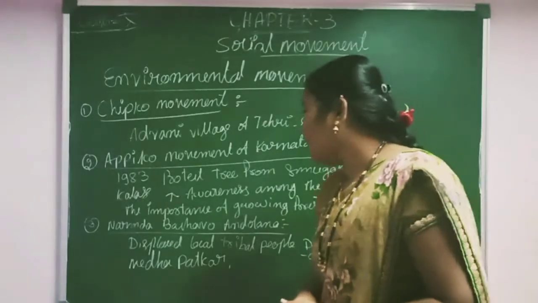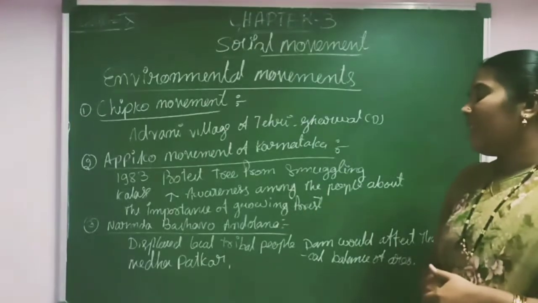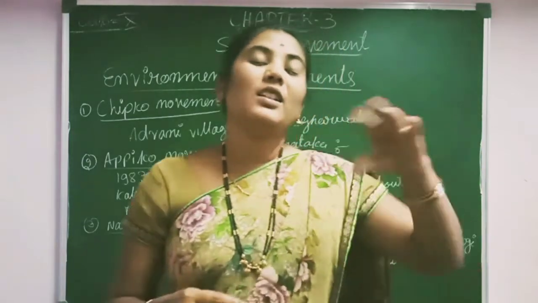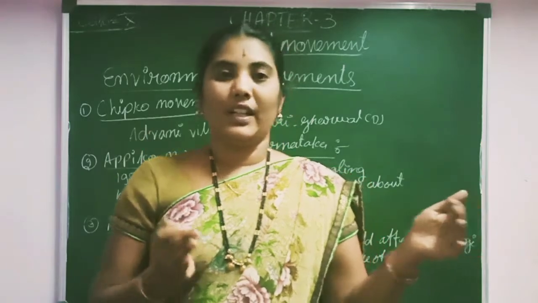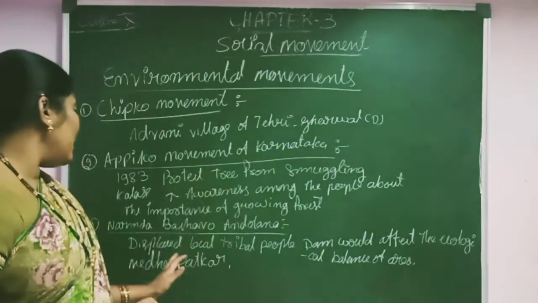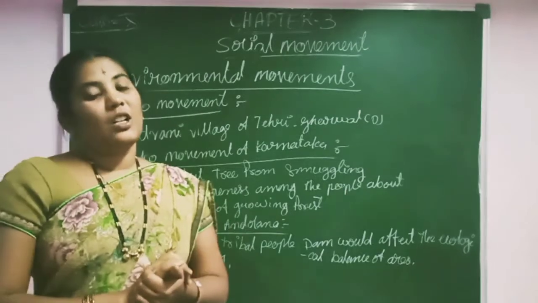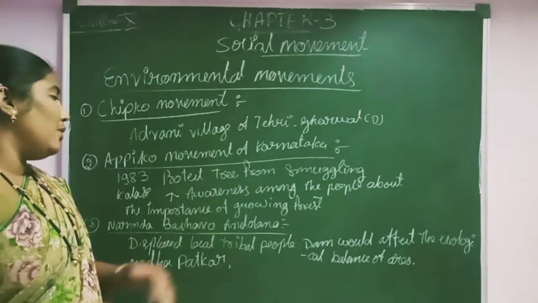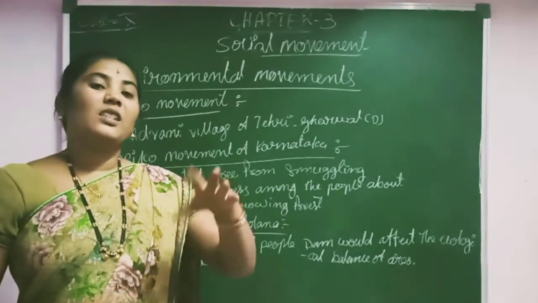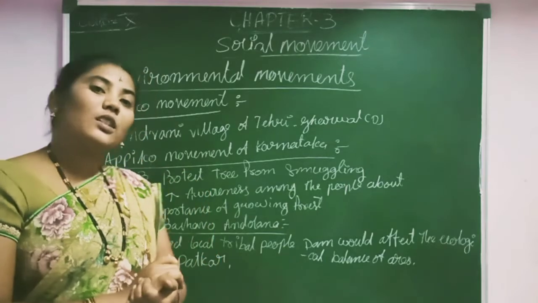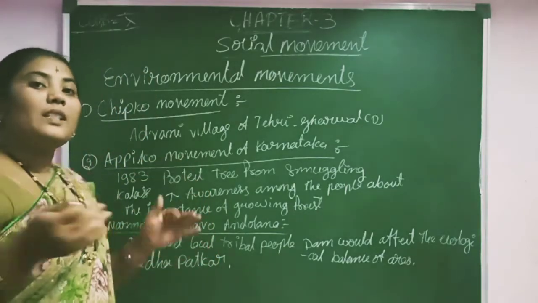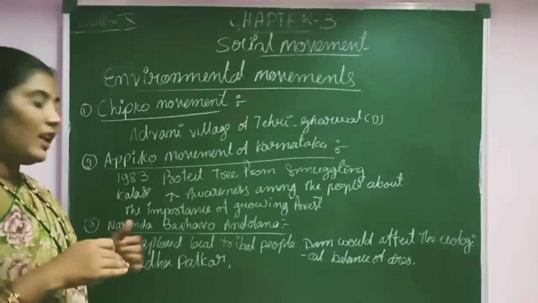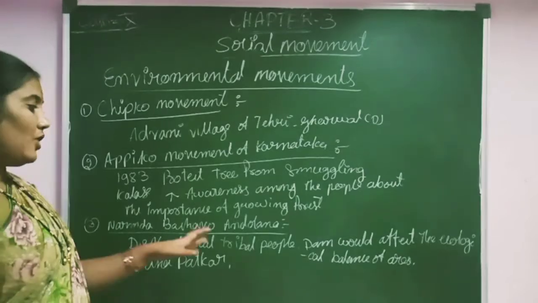Then next is the Narmada Bachao Andolan. Here we can see the Sardar Sarovar. Across the Narmada river, they wanted to build the Sardar Sarovar dam. It caused many problems, like displacement of the local tribal people. When they started to construct the dam across the Narmada river, many tribal people were living there. So when they started this project, again it caused the displacement of the tribal people there.